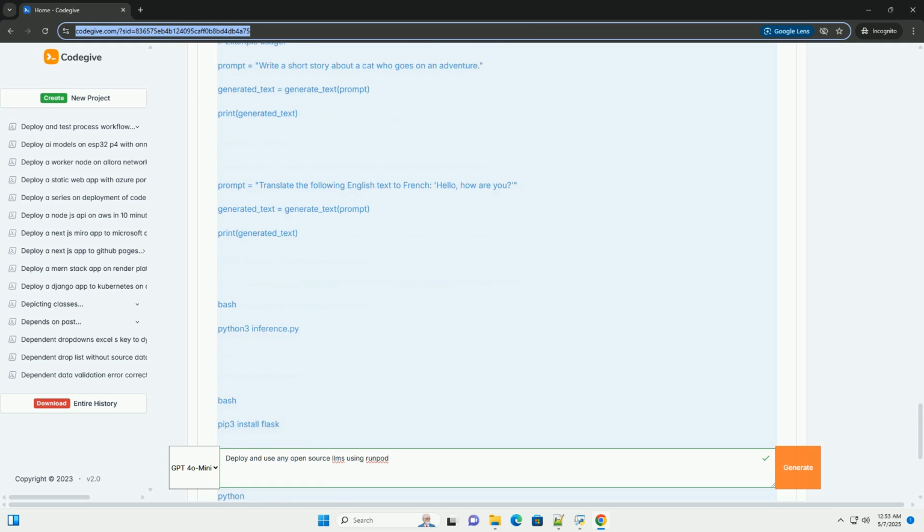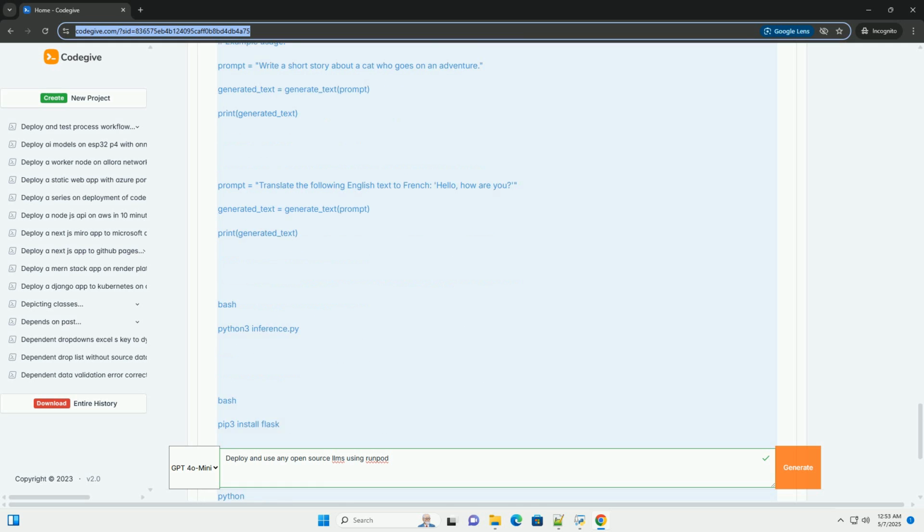10. Using APIs and serving the model. To make your LLM accessible to other applications, you can serve it using an API. Here's a simple example using Flask. 1. Install Flask. 2. Create an API script, for example app.py. 3. Run the Flask app. This will start a Flask server on port 5000.